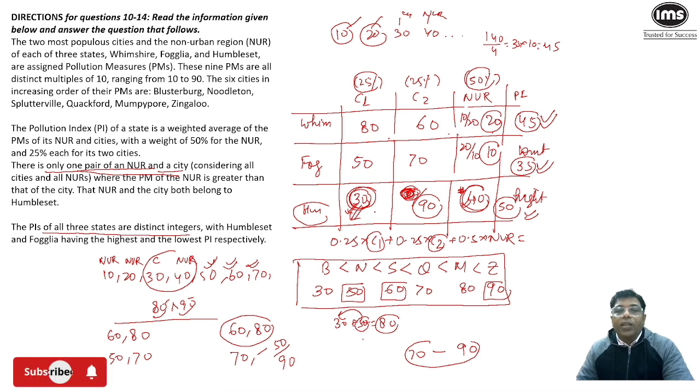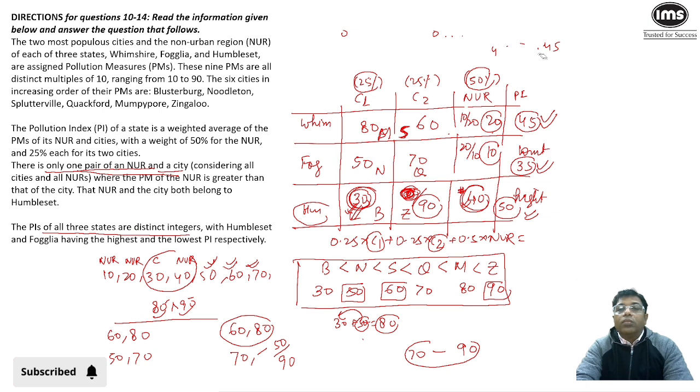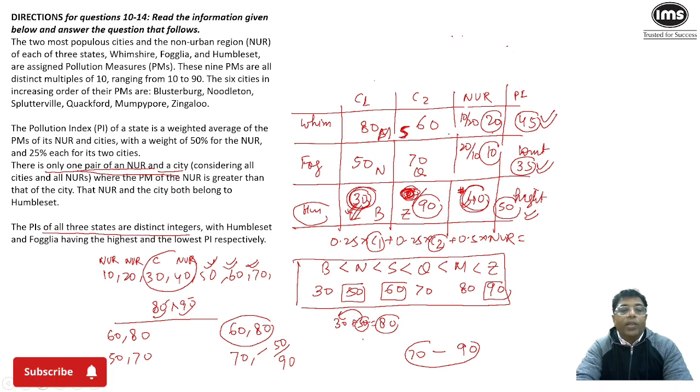So now we can say 30 is this. So this city is going to be B. This city is going to be Z. Now 50 and 70, it means N and Q will come together. And 80 and 60 means M and S will come together. So now based on this, we can answer our question. Let's proceed to the question and try to figure out what could be the answer to the questions. So I'm erasing this value so that we are left with the key information to solve our questions.